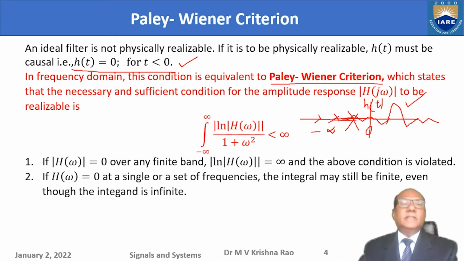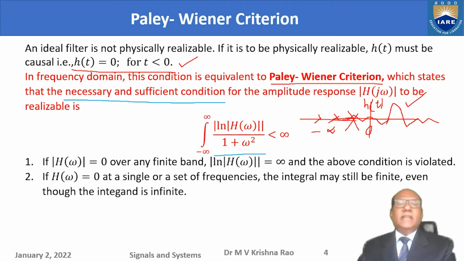What it states is the necessary and sufficient condition for the amplitude response, that is magnitude of H of omega, to be realizable: the integral must be less than infinity. This must be a finite value. So what is the integrand here?